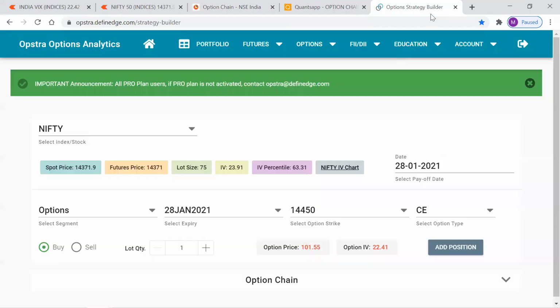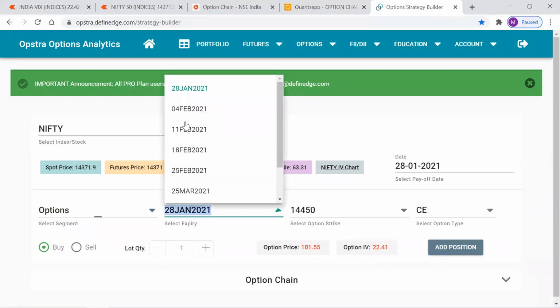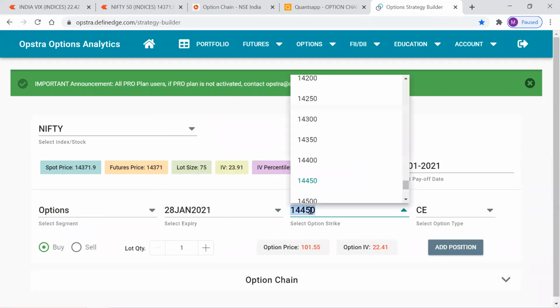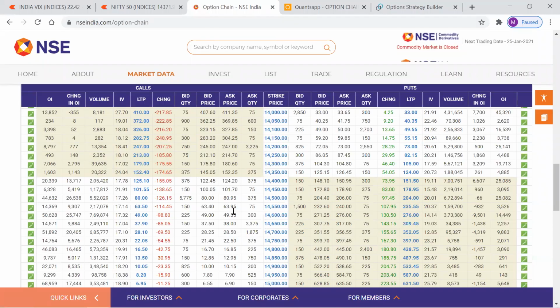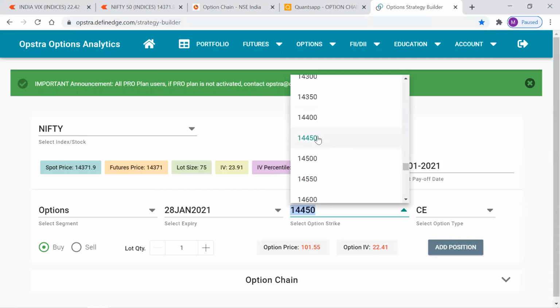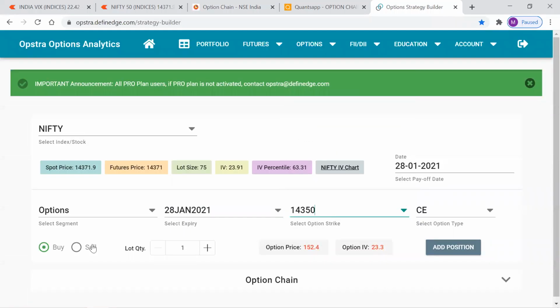Let's get on to our strategy builder, and let me choose Nifty and select options here. Then let's select the nearest expiry. Then what was the at the money? You can choose either 14,400 or 14,350. Let me select 14,350, sell, and I see I have selected. I'm shorting the at the money call here. Then I'll short the at the money put.